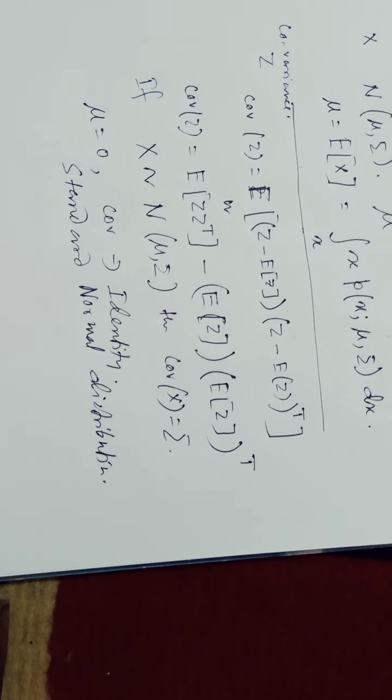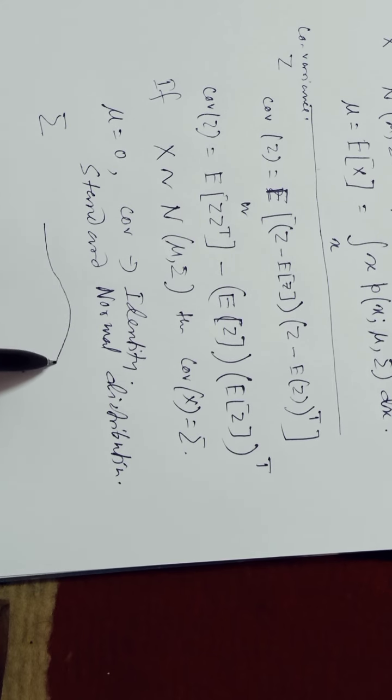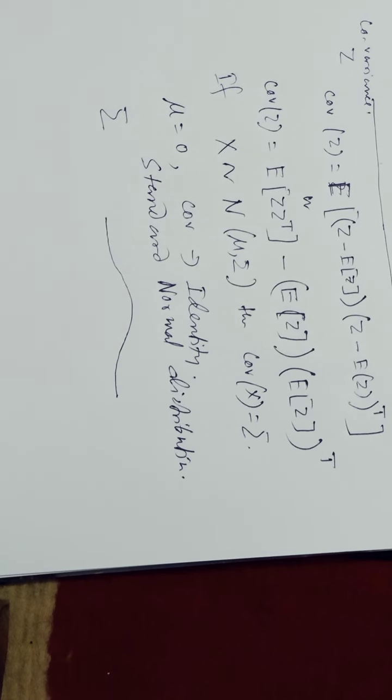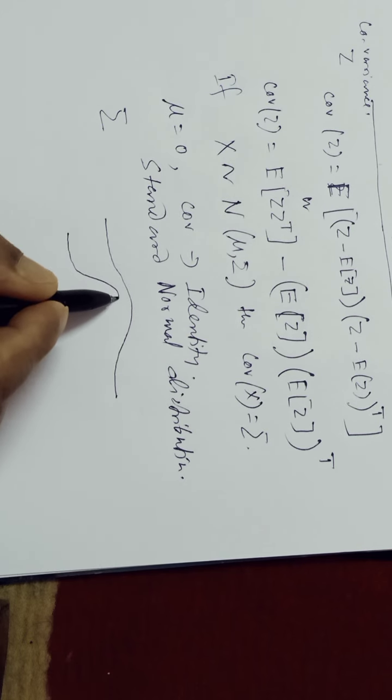Now as sigma becomes larger, the Gaussian becomes more spread out, and it will look like this. If the covariance is smaller, then it will look like this.